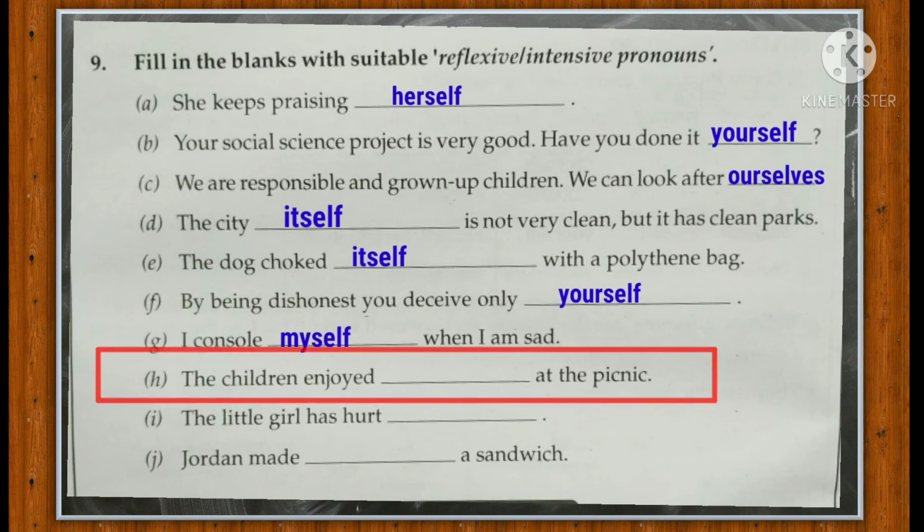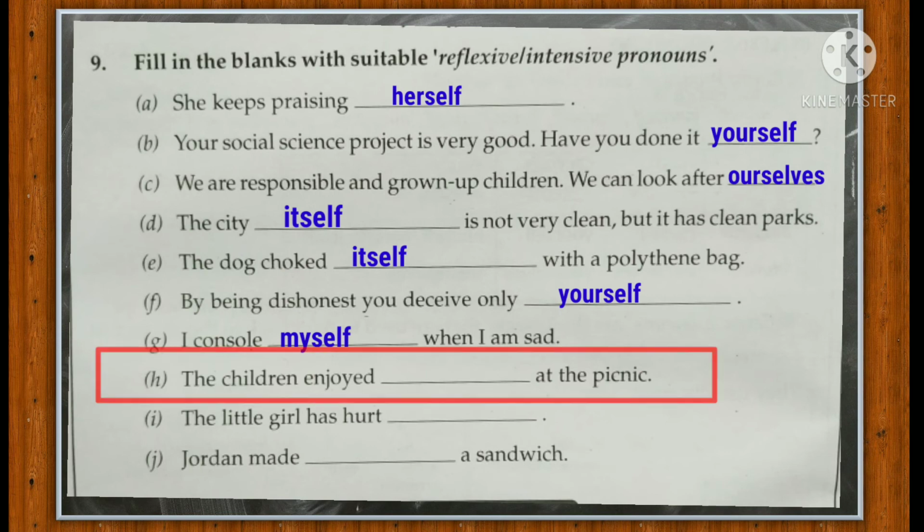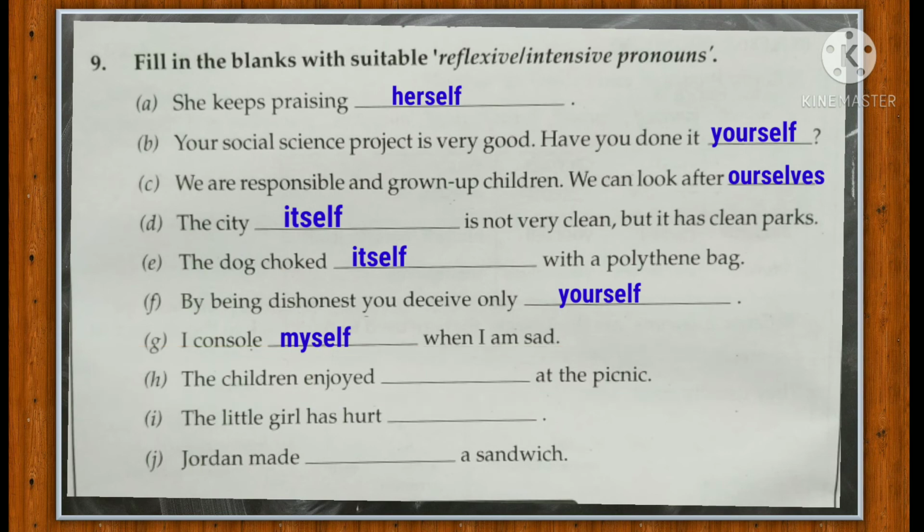Now look at the next sentence. The children enjoyed dash at the picnic. So which pronoun will be used here? Yes, we will use the intensive pronoun themselves to emphasize the noun children. Children is in the plural form. So we will also use the intensive pronoun in plural form, that is themselves. The children enjoyed themselves at the picnic.